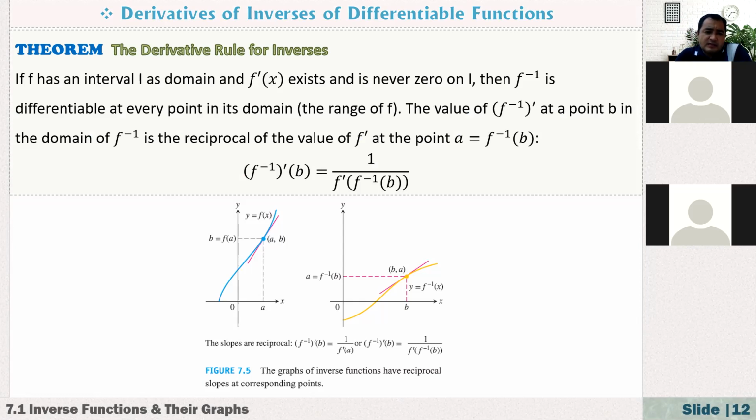So this theorem says that if f has an interval I as domain and f prime of x exists and is never 0 on I, then f inverse is differentiable at every point in its domain, the range of f. The value of f inverse prime at the point b in the domain of f inverse is the reciprocal of the value of f prime at the point a equals f inverse of b.